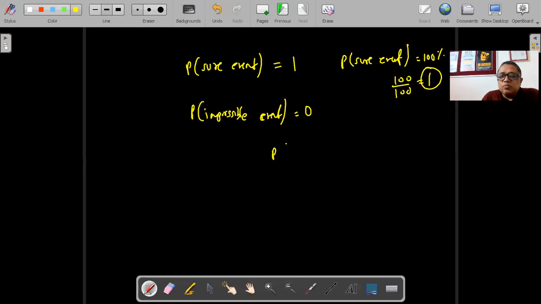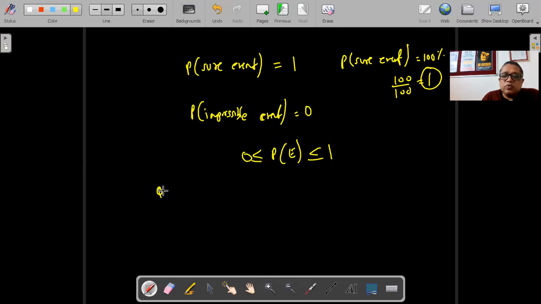So we come to a very important conclusion that probability of all events will lie between 0 and 1, isn't it? If it is impossible, it is 0. And if you are 100% sure that it will occur, it will be 1. There is no event which can be less than 0 or greater than 1. So all answers are between 0 and 1.